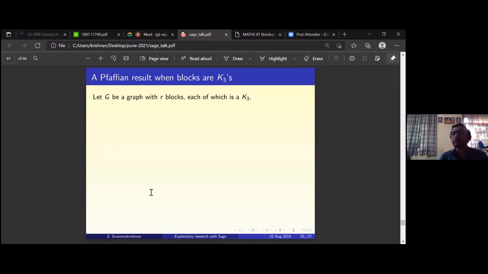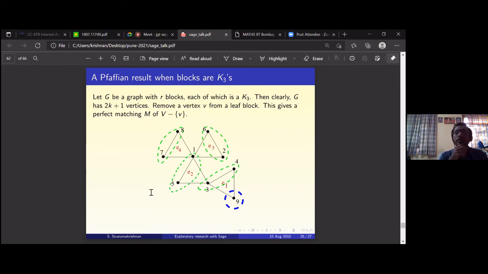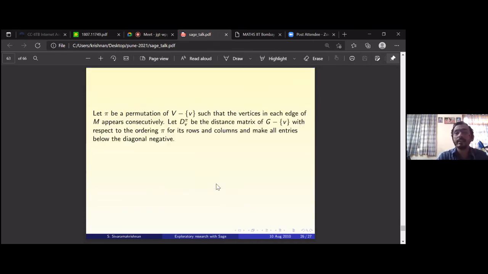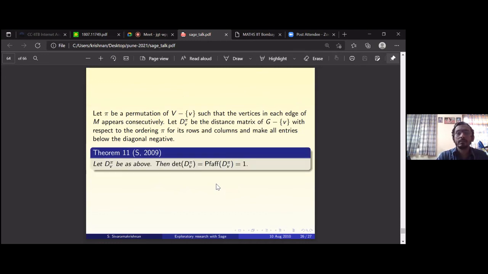There are versions of this Pfaffian, and I could get some result about this. If G is a graph with k blocks, each of which is a K3, then G has 2k plus 1 vertices, which you can check. If you remove a vertex v from a leaf block, it gives you a perfect matching of G minus v. And then the Pfaffian of this is 1.